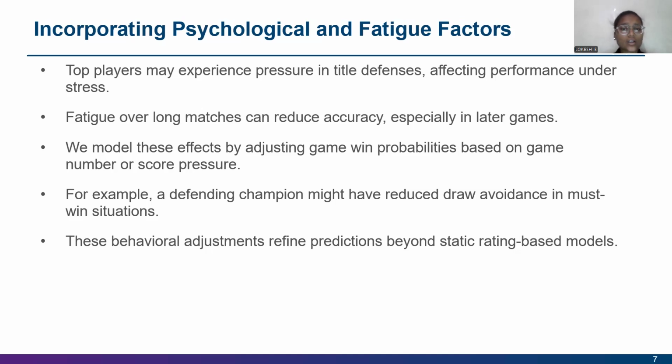While playing, the top players can experience pressure in title defenses, and fatigue over long matches can reduce accuracy, especially in later games. For example, a defending champion might have reduced draw avoidance. These behavioral adjustments refine the predictions beyond static rating-based models. This is incorporating psychological factors.